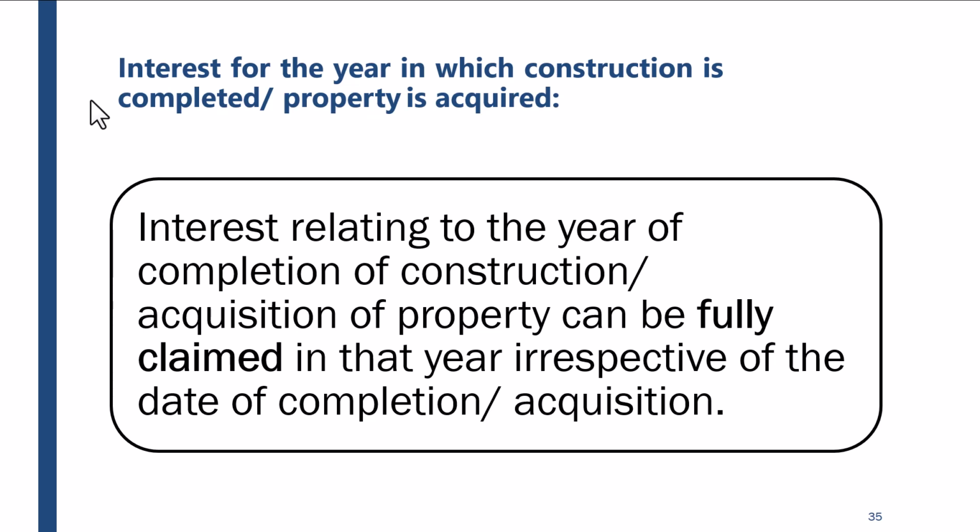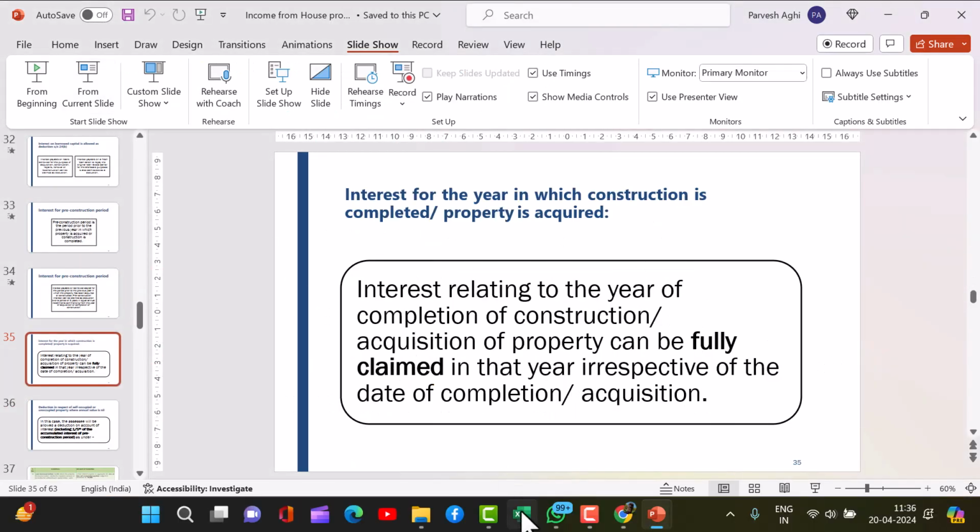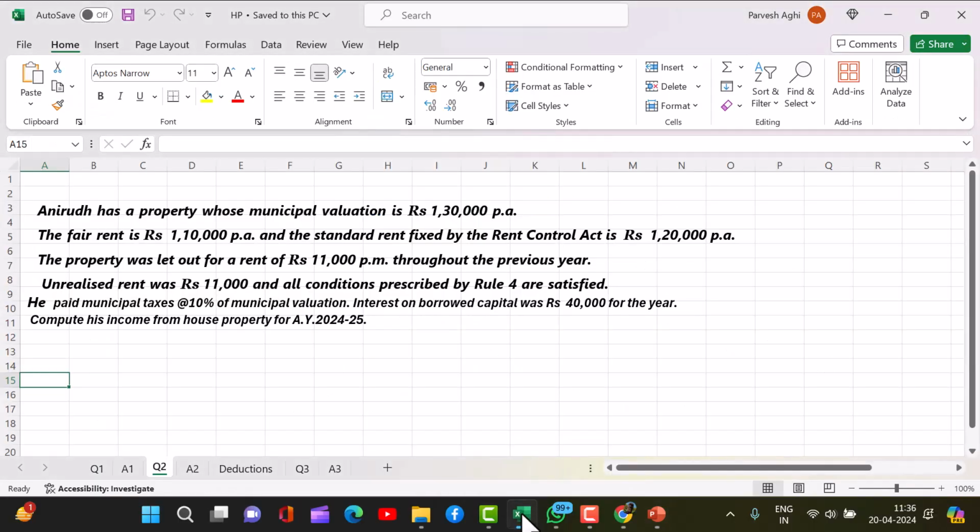Interest for the year in which construction is completed or property is acquired. Interest relating to the year of completion of construction or acquisition of property can be fully claimed in that year irrespective of the date of completion or acquisition. Okay. So with this knowledge, we can just solve this question now. So that means you are allowed a full deduction of interest as well as municipal taxes.